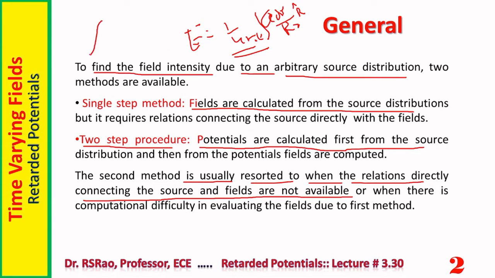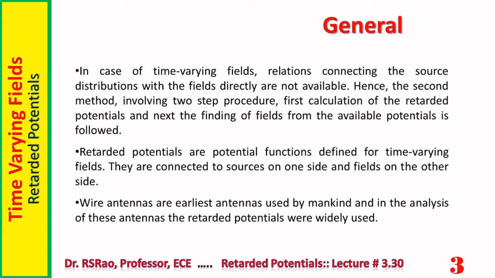Dynamic fields, we know they are created by AC. So everywhere dynamic field, if you consider a point, here exists E, here exists H, but we don't have relations connecting E with current or H with current. So first method or single step method is not possible in case of dynamic fields. The second method is usually resorted to when the relations directly connecting the source with the fields are not available, or when there is a computational difficulty in evaluating the fields due to first method. See, in case of time varying fields, relations connecting the source distribution with the fields directly are not available. Hence, we go to second method, two-step procedure.